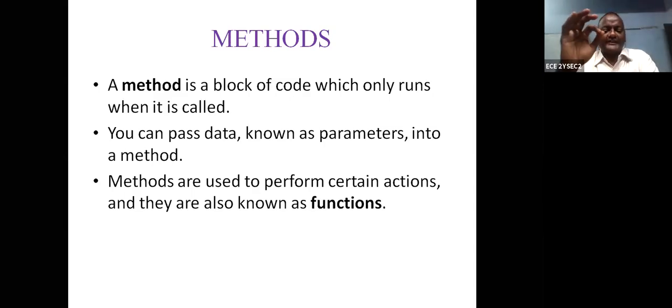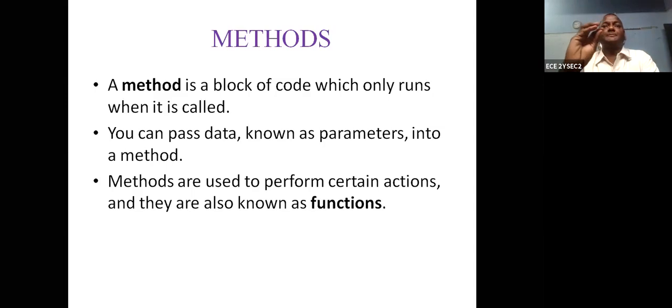This is called a method. I repeat, a method is one set of instructions which can perform a specific function. Whenever you require, you can call that function and execute it, and not only a single time, you can use it several times. This is called a method.